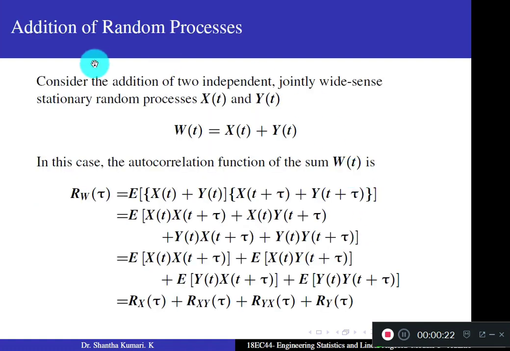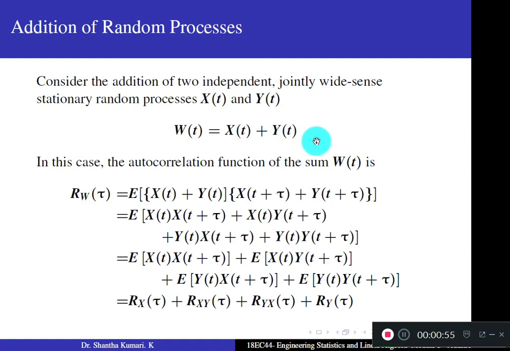Now consider two random processes x of t and y of t which are independent and jointly wide-sense stationary. If you consider W of t as the sum of these two random processes, W of t is x of t plus y of t, then how do we find the autocorrelation function of this random process? As usual, you know the formula for the autocorrelation function.